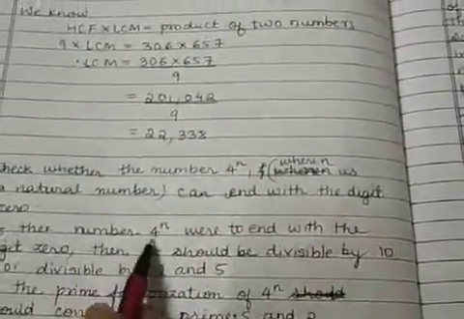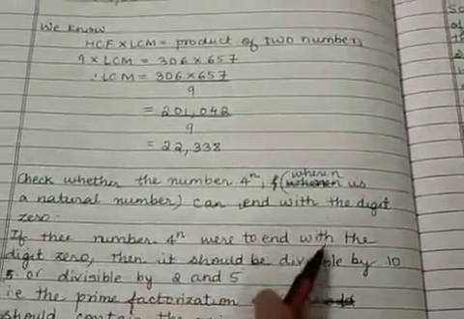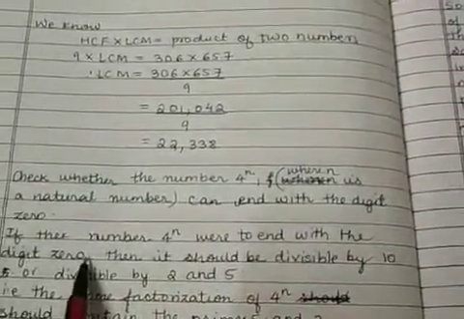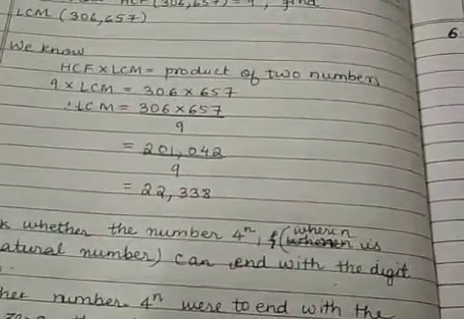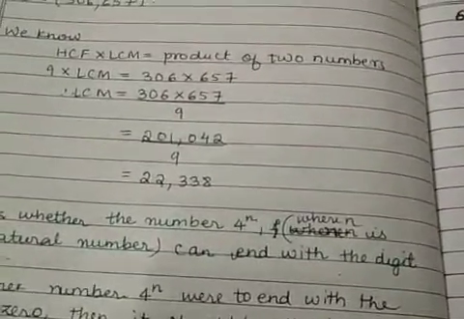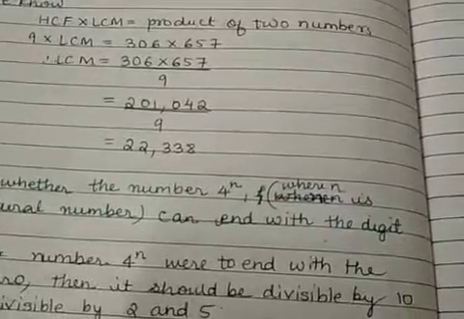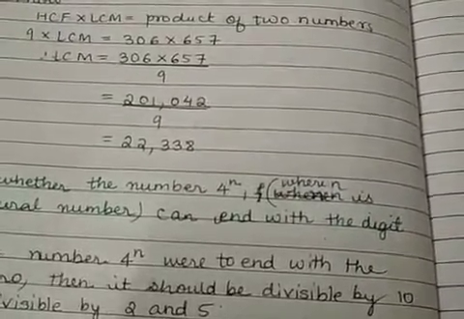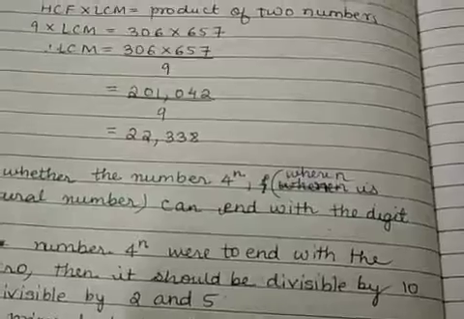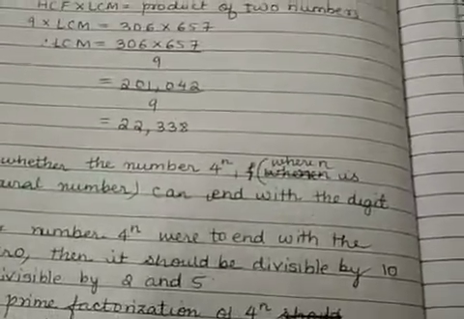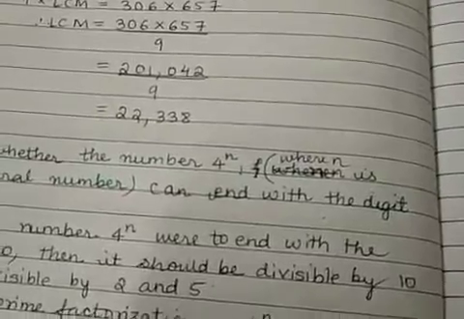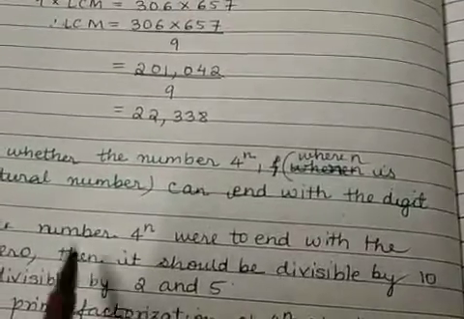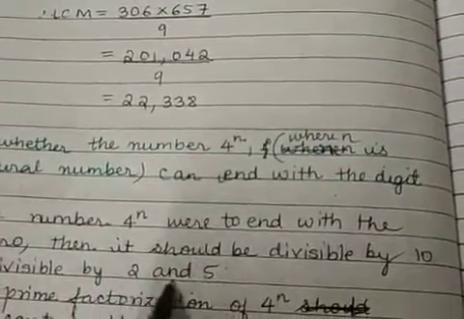Now if the number 4 raised to n were to end with 0, then it should be divisible by 10, right? So you know the numbers 50, 60, 70, all these numbers which end with 0 are divisible by 10. So if the given number ends with 0, then it should be divisible by 10. Now which are the factors of 10? Factors of 10 are 2 and 5.